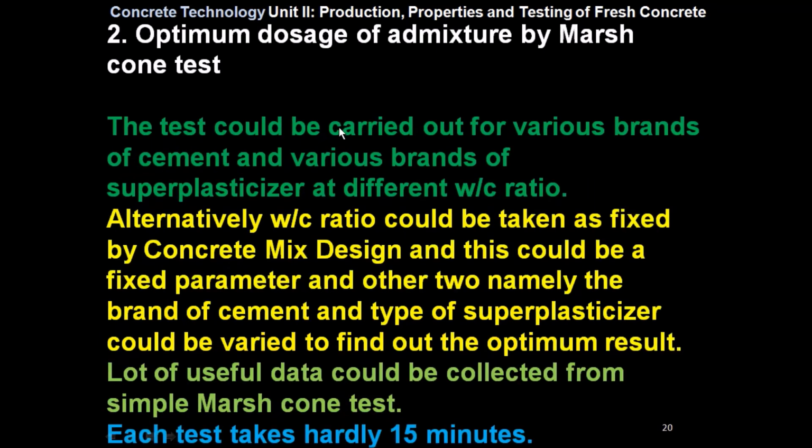The test could be carried out for various brands of cement and various brands of superplasticizer at different water cement ratios. Alternatively, the water cement ratio could be taken as fixed by concrete mix design, as a fixed parameter, and the other two, namely the brand of the cement and the type of superplasticizer, could be varied to find out the optimum result. A lot of useful data could be collected from the simple Marsh-Cone test. Each test takes hardly 15 minutes.